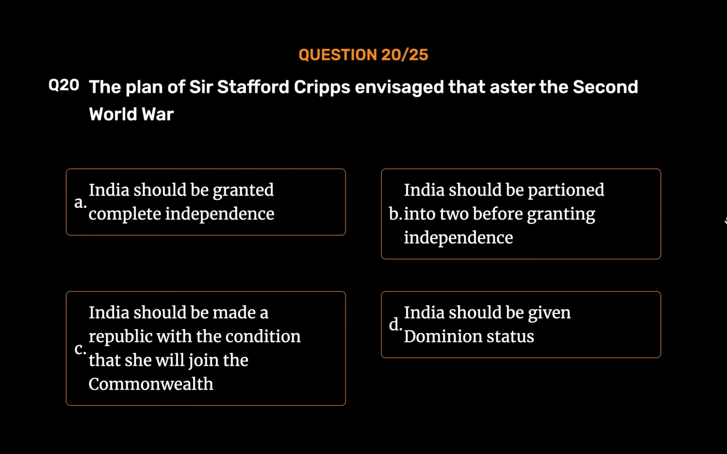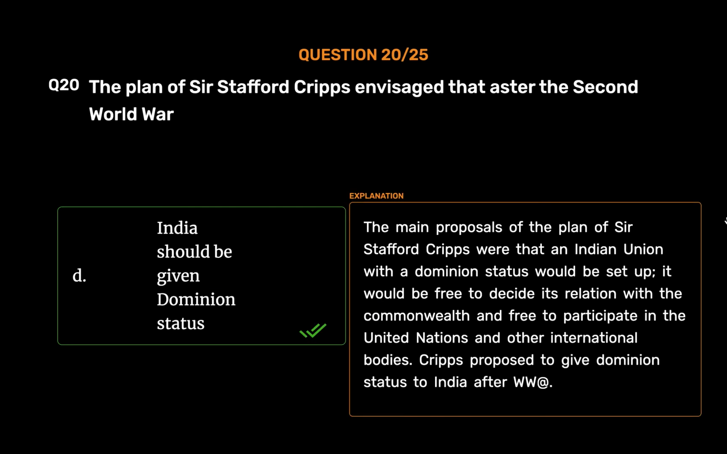The correct answer is Option D. India should be given dominion status. The main proposals of the plan of Sir Stafford Cripps were that an Indian union with a dominion status would be set up. It would be free to decide its relation with the Commonwealth and free to participate in the United Nations and other international bodies. Cripps proposed to give dominion status to India after World War II.